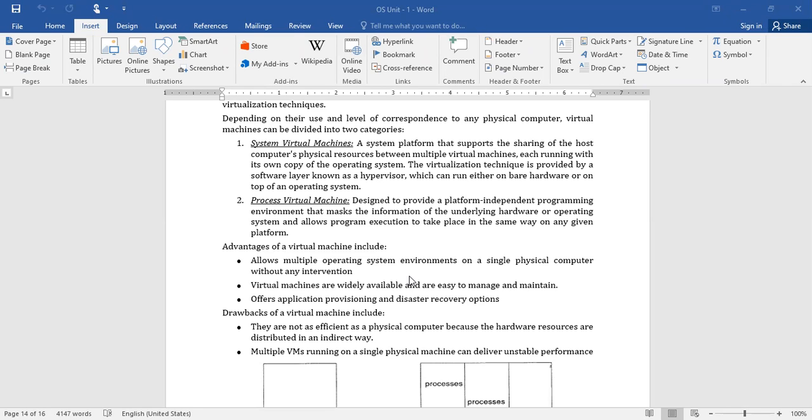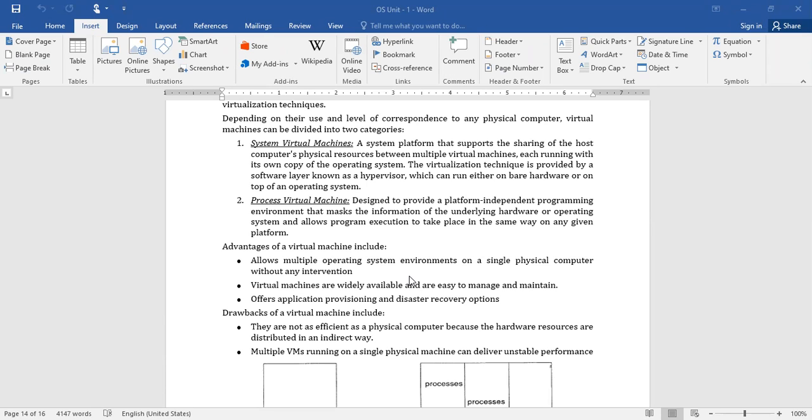Now suppose I want to utilize the services of Linux, which was not physically installed in my system. I want to execute a C program in the Linux environment.